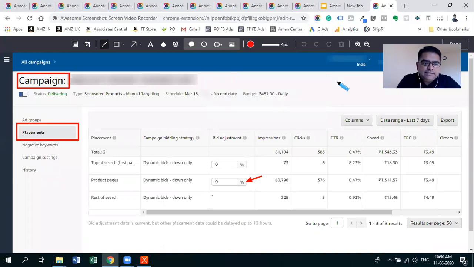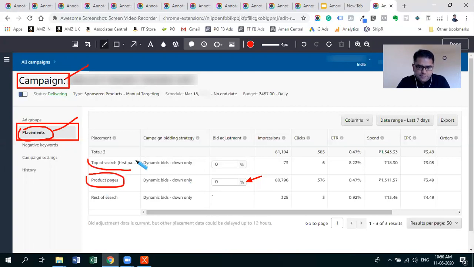Amazon has recently have this option called placements. If you go inside your campaign, you will be able to find this option called placements, where you can increase the percentage of the bid on the product page section.